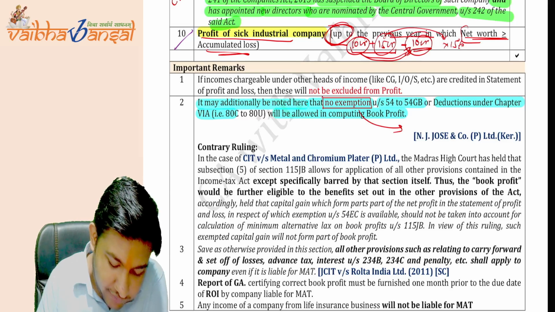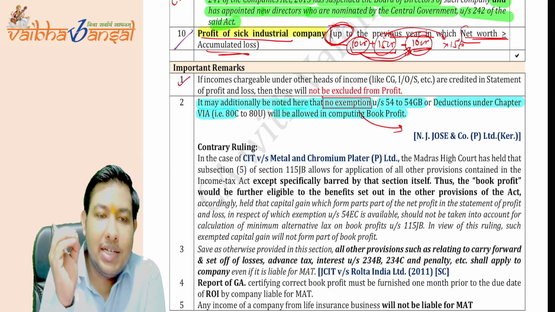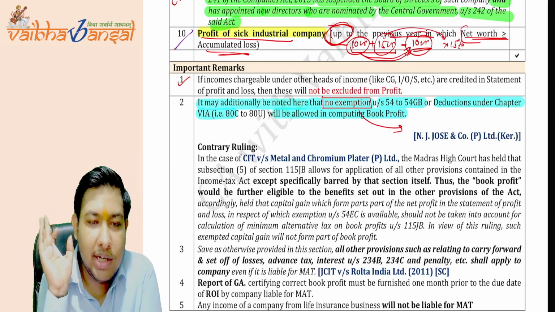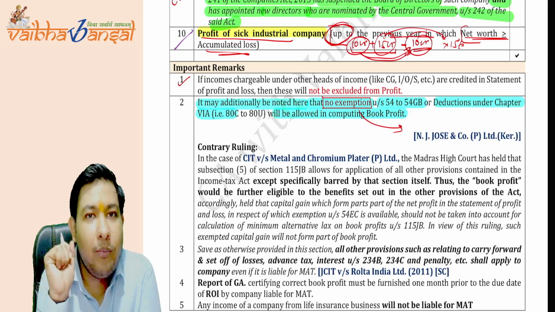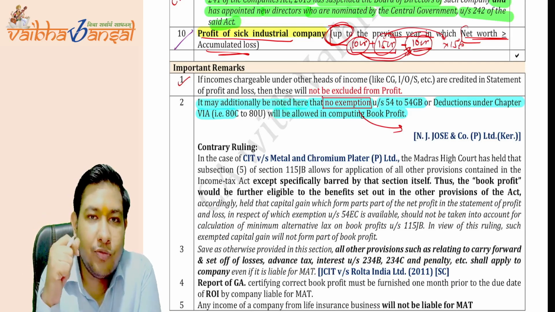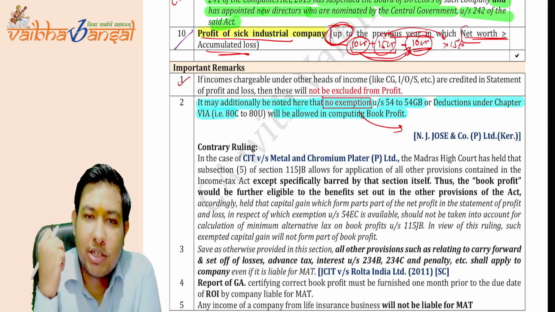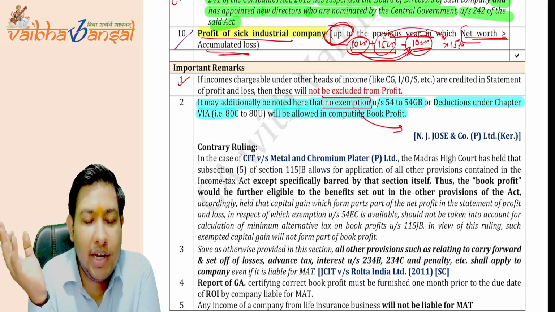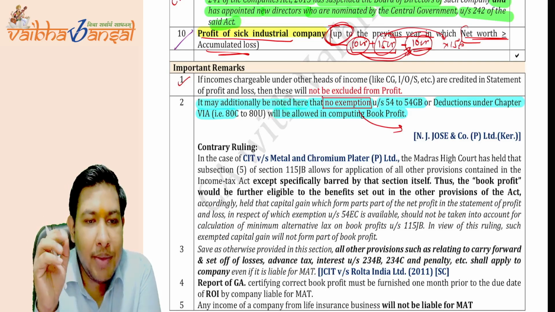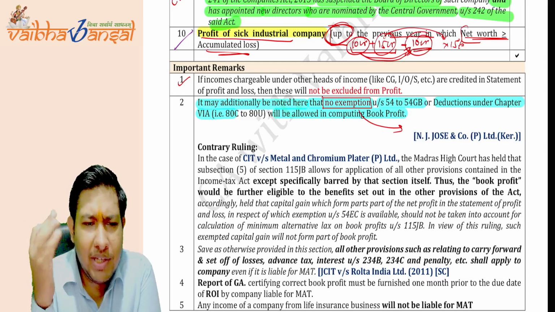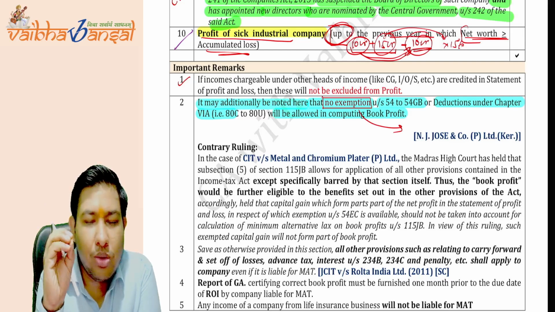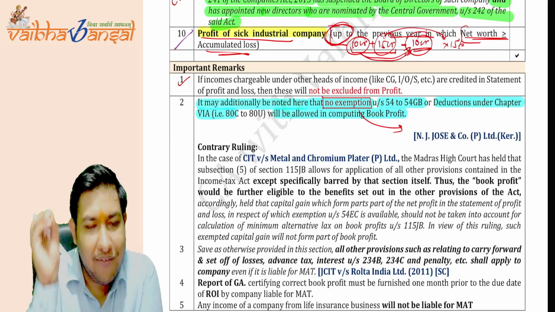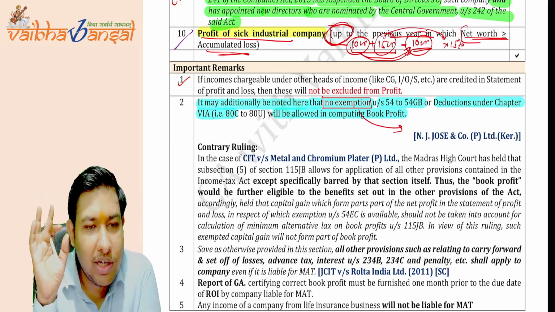Now, coming to the first point. We have said it is the total income. We do not need to add any other income. Suppose we have earned some income from other sources, say the interest on the savings bank account, or the dividend income. The other sources income will be available on the credit side of the profit and loss account.